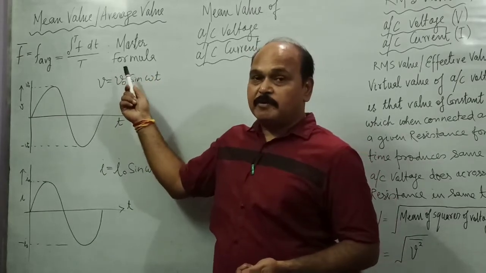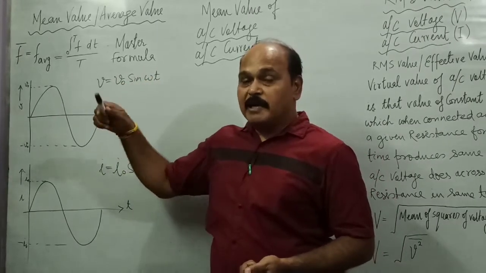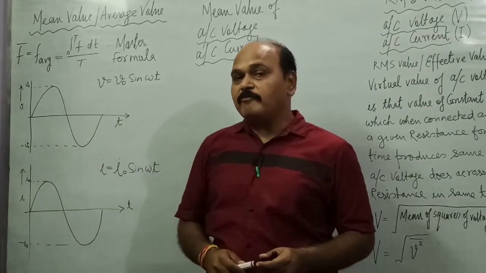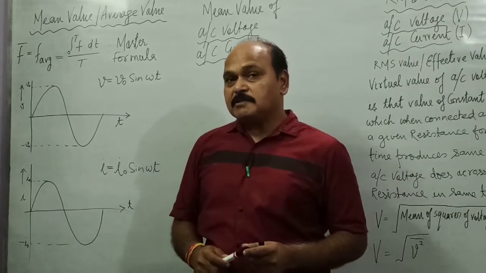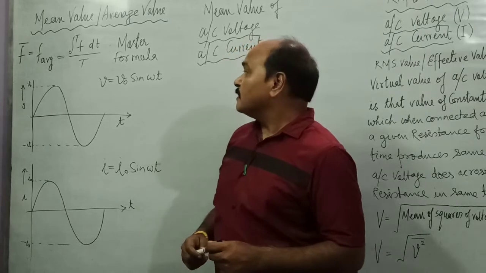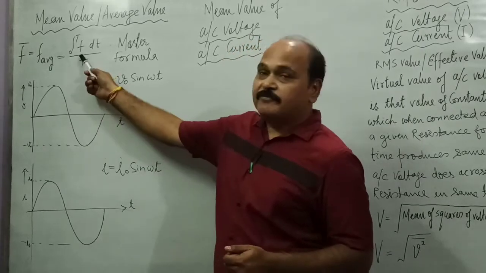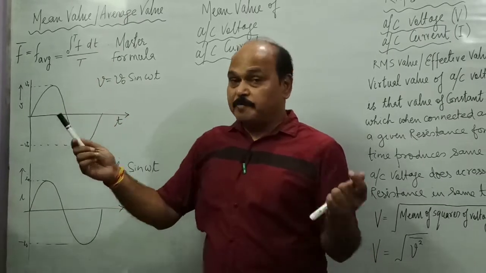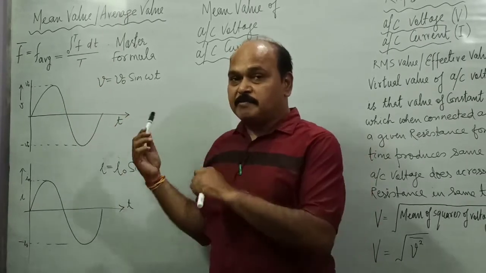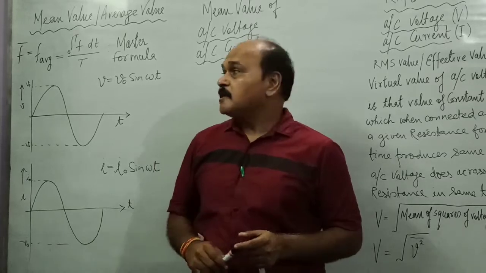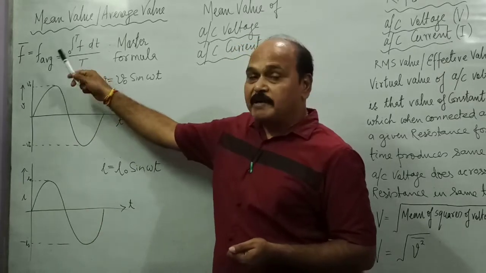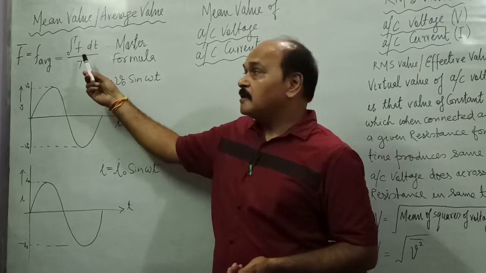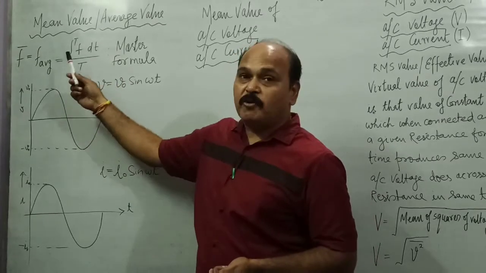This is master formula of finding out the average value or mean value of a continuous function. Let us suppose that the function is f and the variable in the function is what? Time. It may not be time always, but in this chapter the variable is going to be time. If f is a function of time t as variable, then its average value is going to be what?